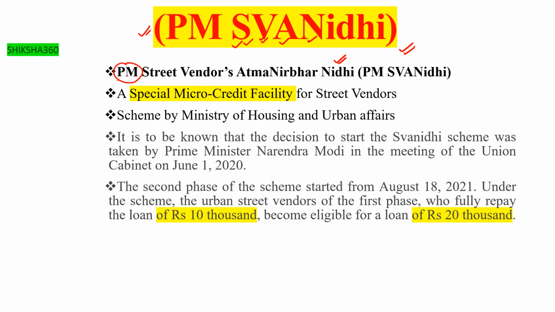The second point to remember is that it is a special micro credit facility for street vendors.